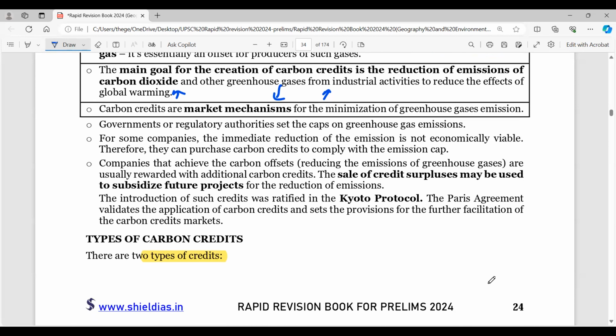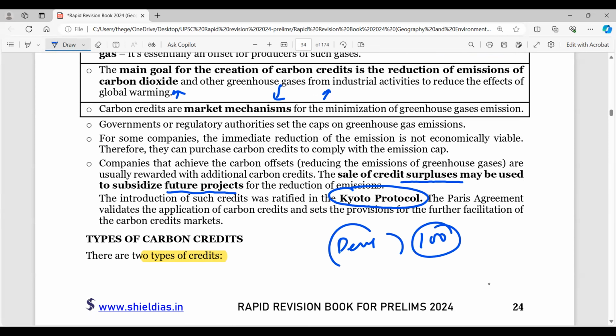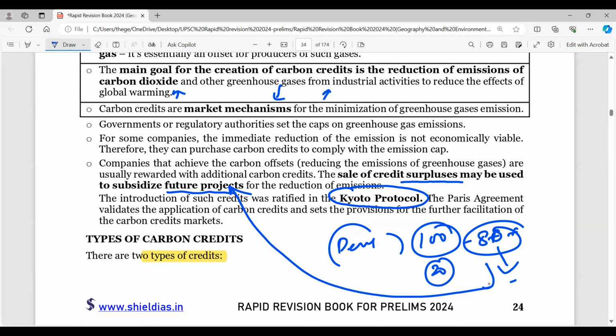This is since the Kyoto Protocol was ratified, and here the sale of credit surpluses may be used to subsidize future projects. So suppose I am a developing country and I have got 100 credits and I have only used 20 of my credits, and 80 plus I am in surplus. So I'll sell this to the country that needs it, and in return, I'll get some future project. That's how it is being traded. This is called carbon trading.